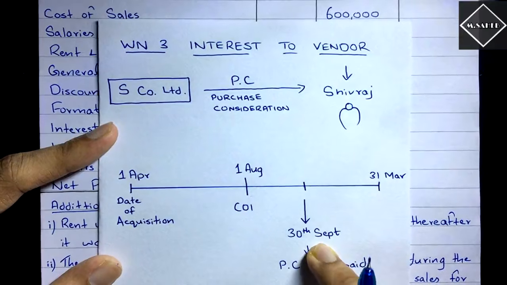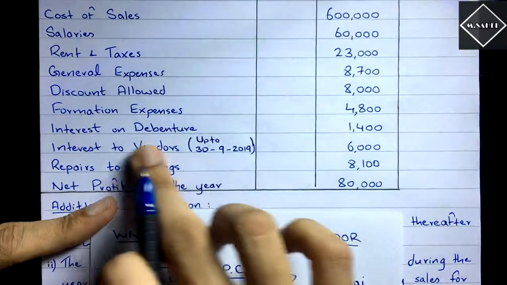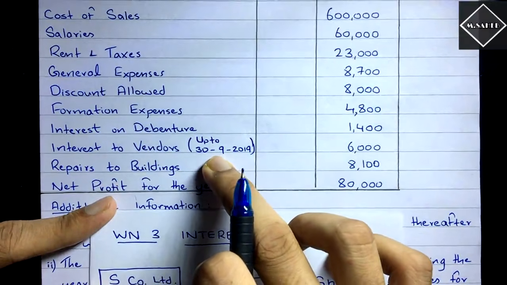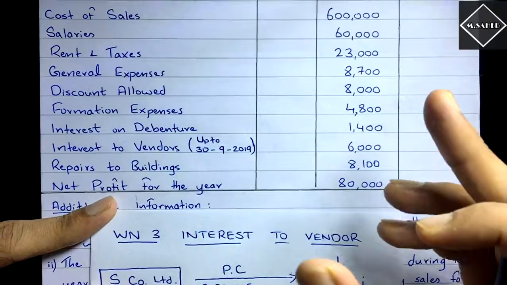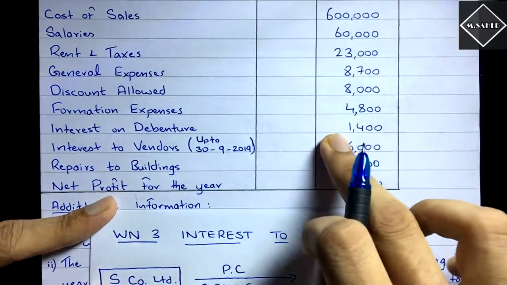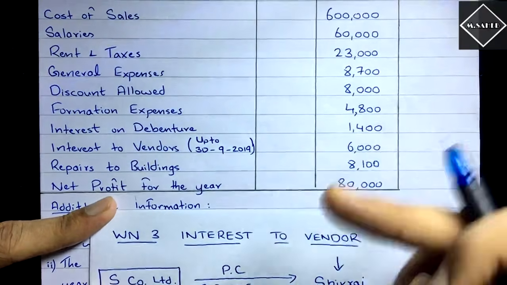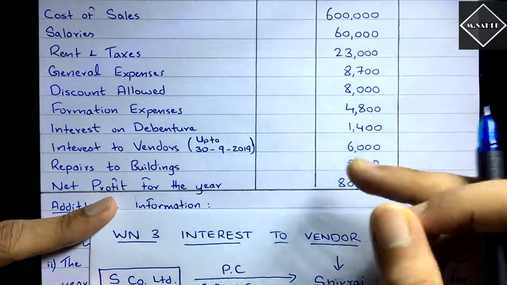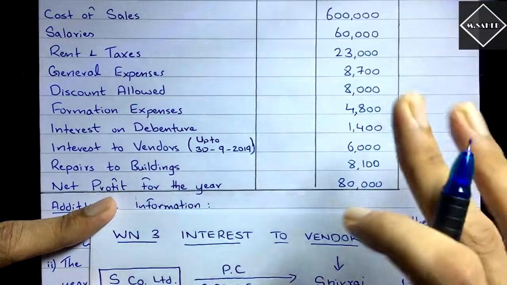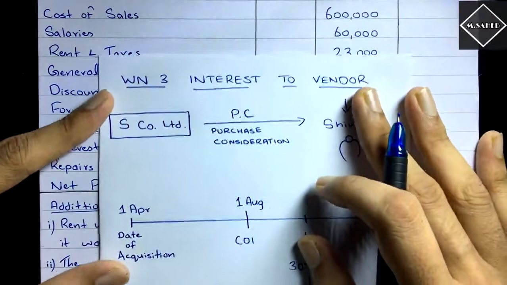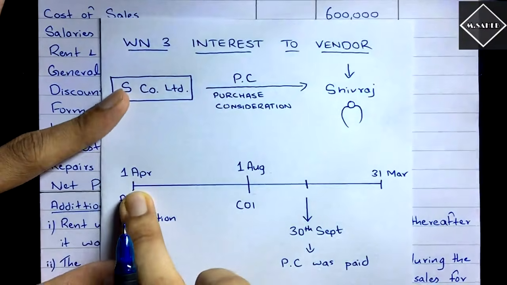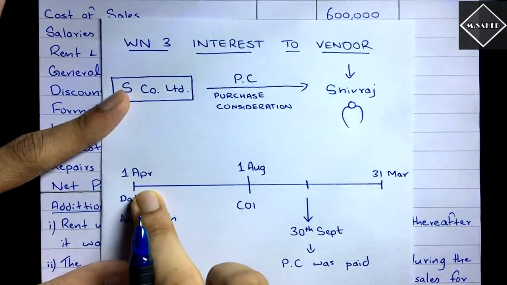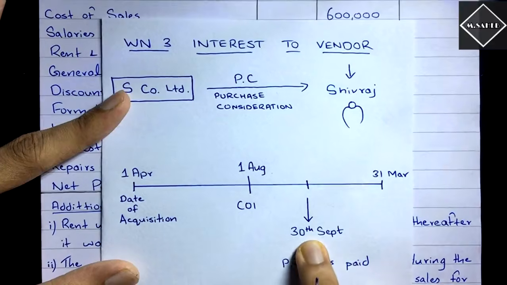How did I come to know that? Because the interest has been generated till 30th September. That is what happens, right? Until and unless you clear the bank loan, just for an example, the interest will keep on generating. Yes, that is how finance works. You have to repay the outstanding amount along with interest. So here also the same thing has happened. The amount was supposed to be paid on 1st April, but it was outstanding. There was a delay here and it was paid finally on 30th September.